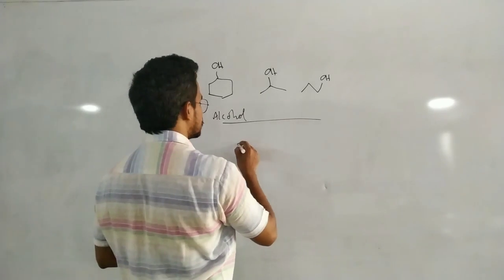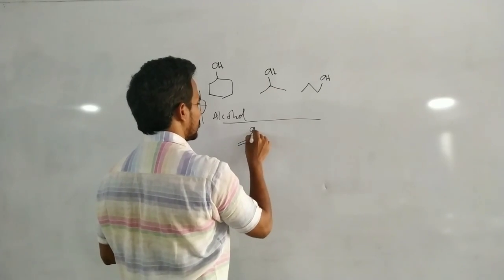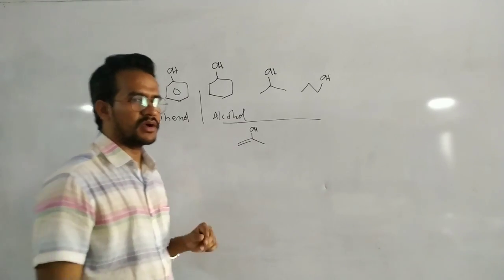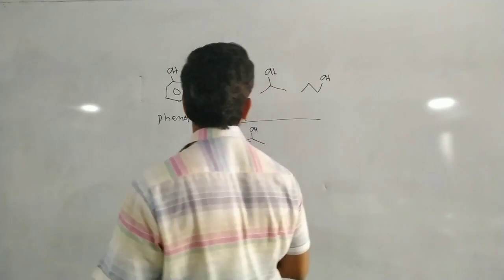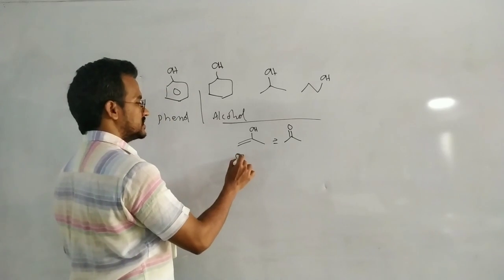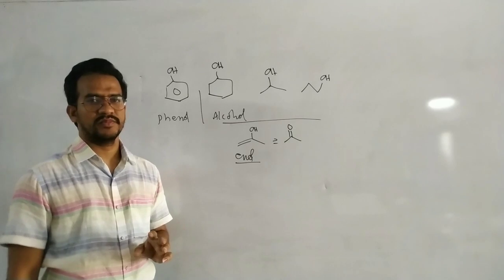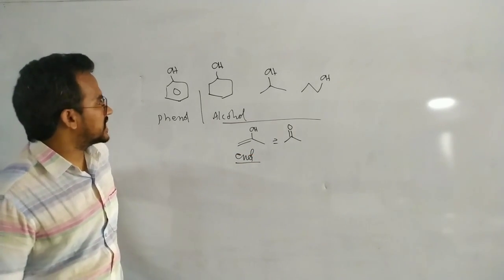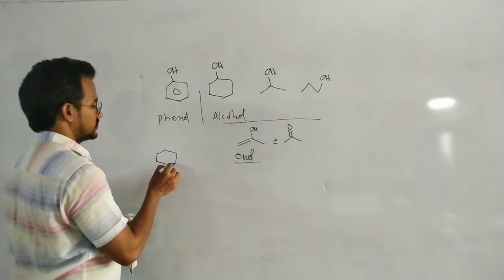Of course, here is vinyl alcohol. Suppose this compound is an alcoholic compound, it is not actually a phenolic compound. Of course, this compound is not stable in this form, so generally it is readily converted to this. This is classified as an enol, en plus ol, and this is the keto form. Here OH is not directly attached to the benzene ring. If OH is directly attached to the benzene ring, that is a phenol compound.